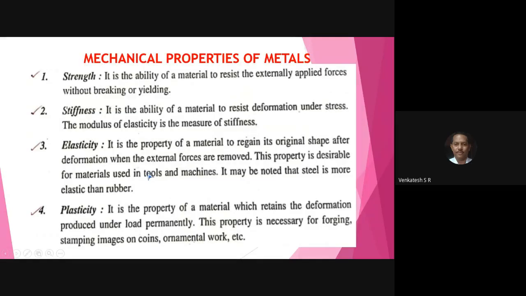Next, write down very important. Write down very important. Many question papers you have this question. List and explain briefly the mechanical properties of metal. First, you write down the title, mechanical properties of metals. Underline that.